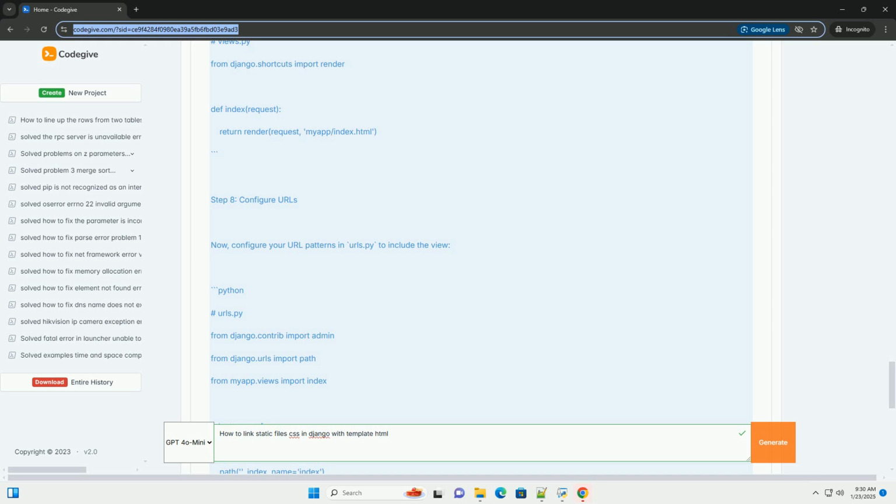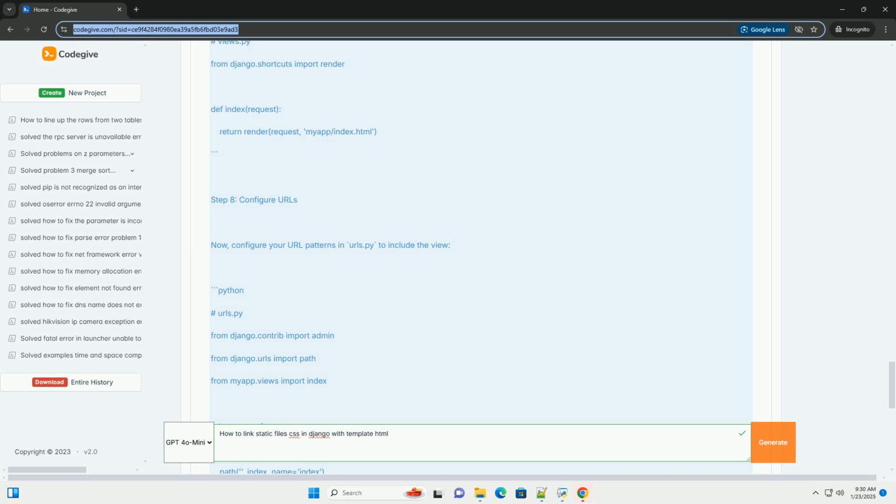Inside your app, myapp, create a templates folder. Within this folder, create another folder named after your app, myapp. Here, you will create your HTML files, example index.html. Step 4. Configure settings. Open settings.py in your project directory and make sure you have the following settings configured.